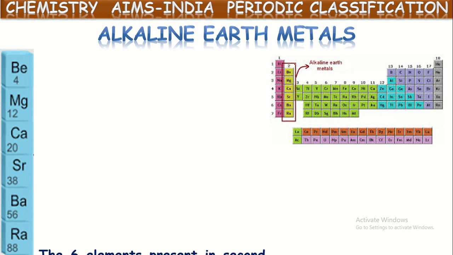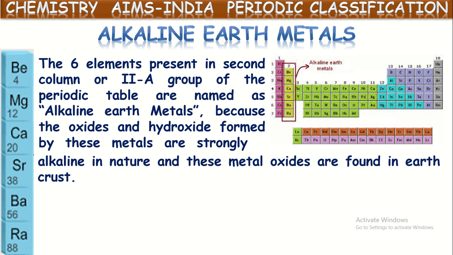The six elements present in the second A group are named alkaline earth metals because the oxides and hydroxides formed by these metals are strongly alkaline in nature, and these metal oxides are found in the earth crust.